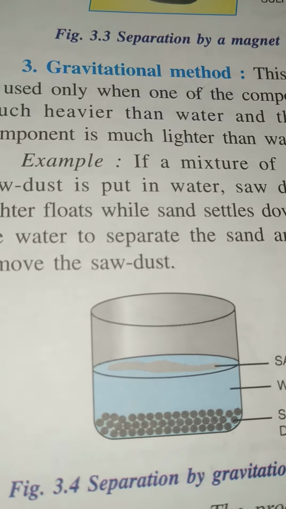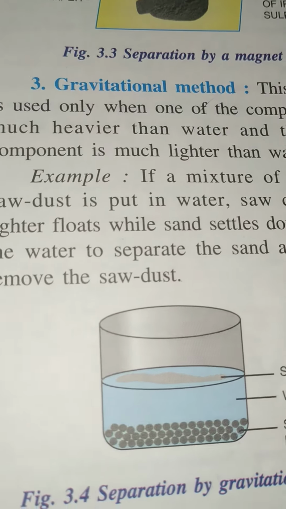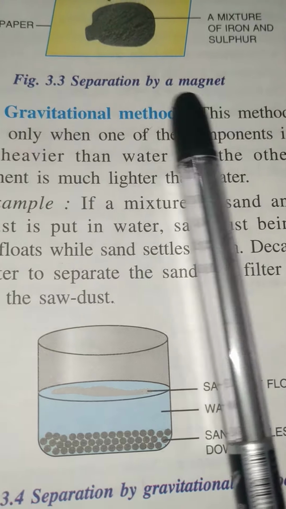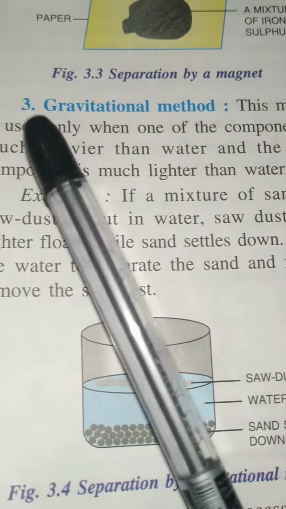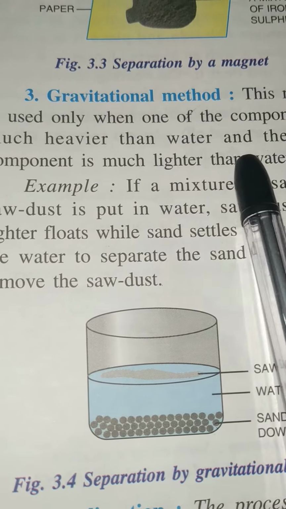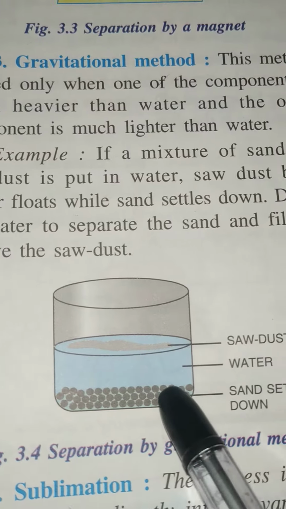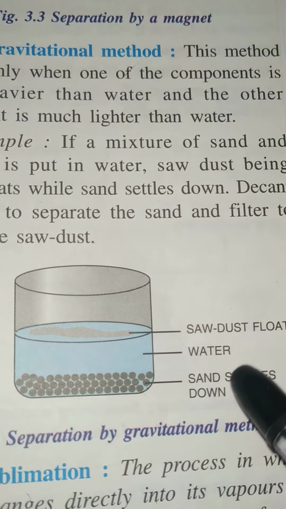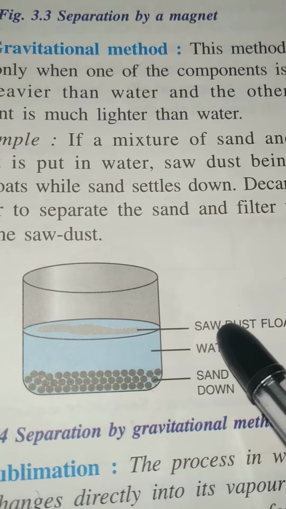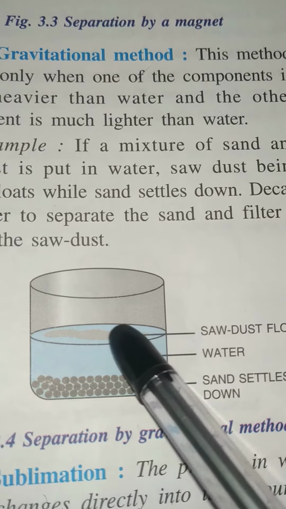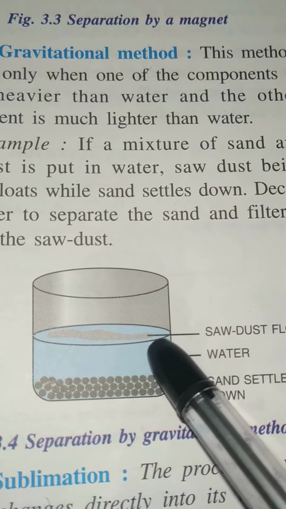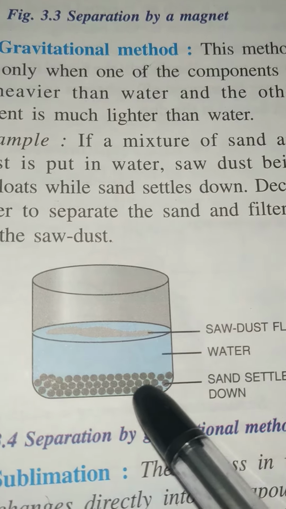Now the third method for the separation of solid-solid mixtures is the gravitational method. This method is applicable only when one of the components is heavier than water and the other one is lighter than water. Like in this example, when you have a mixture of sawdust, sand and water. Now we know that sawdust, being lighter than water, will float on the surface of water, and sand, being heavier than water, will settle down at the bottom.